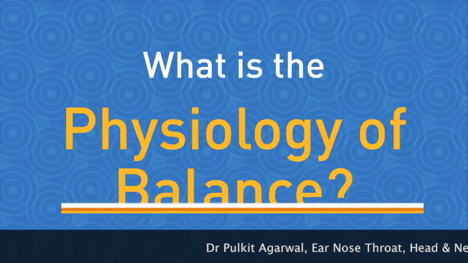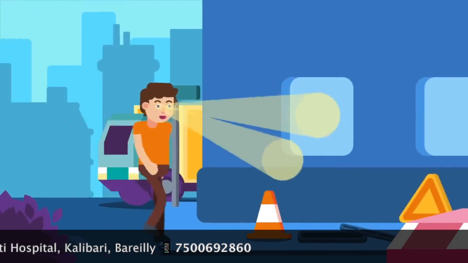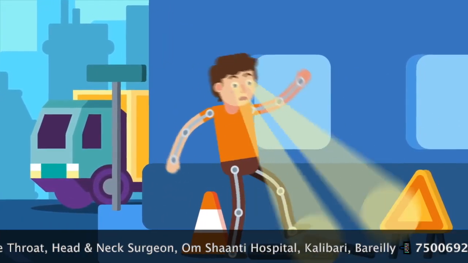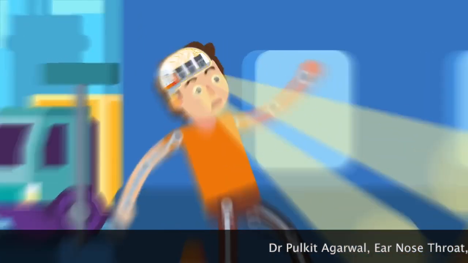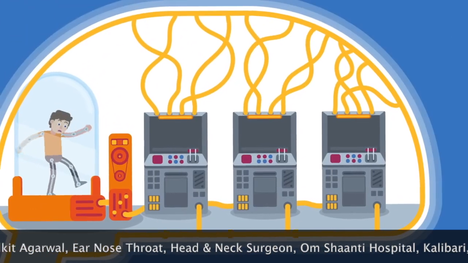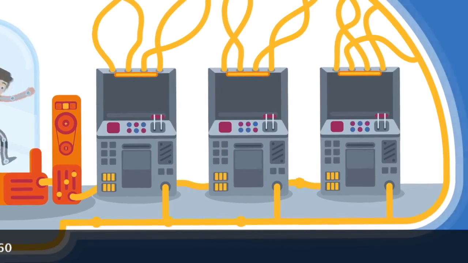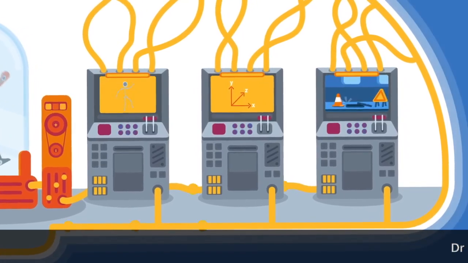What is the physiology of balance? The human balance system works with our visual and skeletal systems to maintain orientation or balance. Visual signals are sent to the human brain about the body's position in relation to its surroundings. These signals are processed by the brain and compared to information from the vestibular, visual, and skeletal systems.